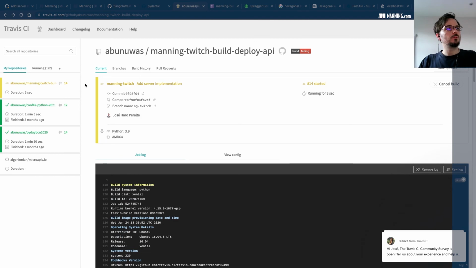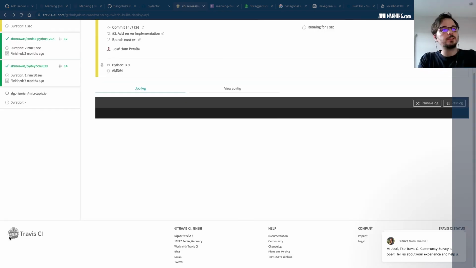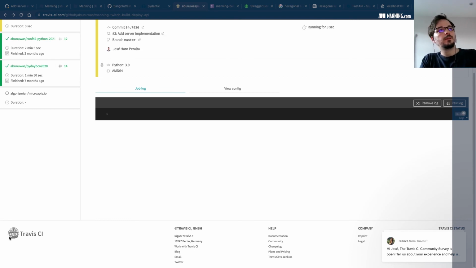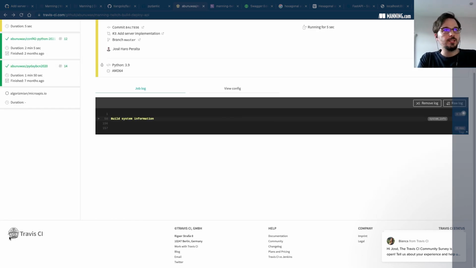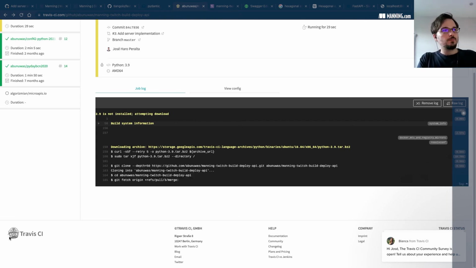Okay, so this is running. Let's tail the logs so that we don't have to do it manually. And Travis is now setting up the test environment. And soon it will be running the test. So setting up the server, installing Python.